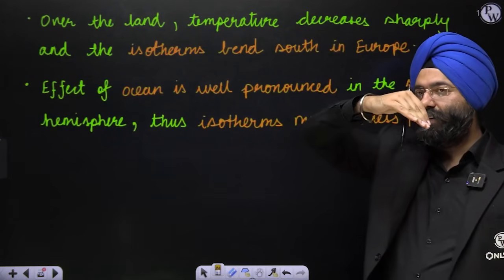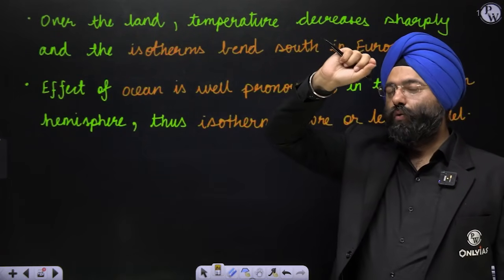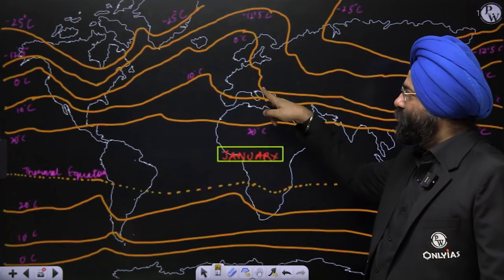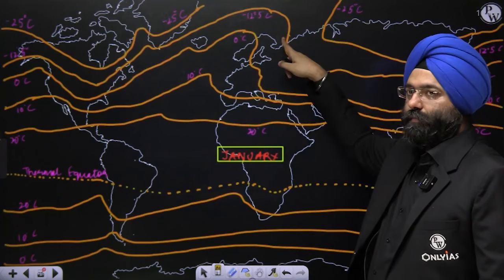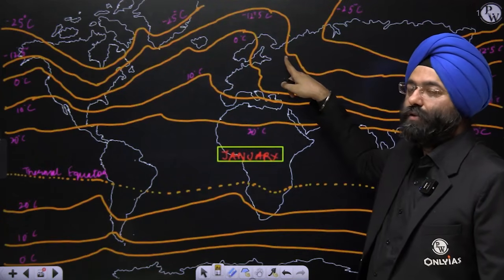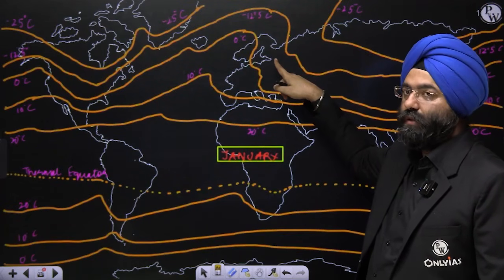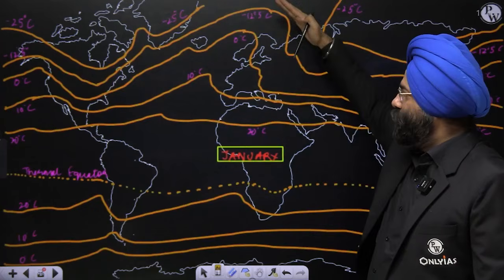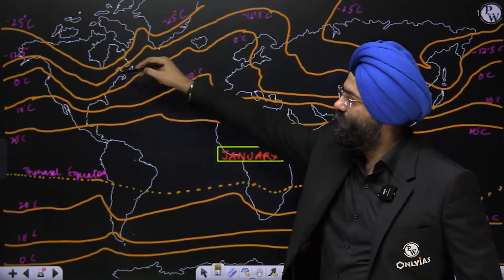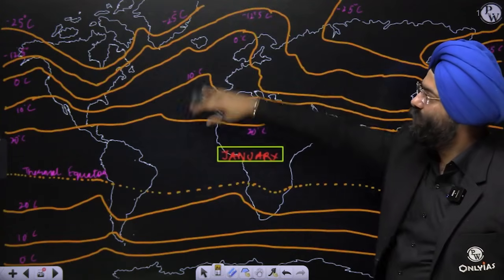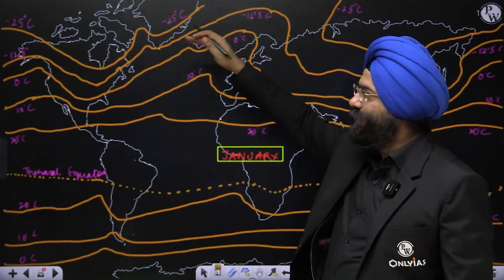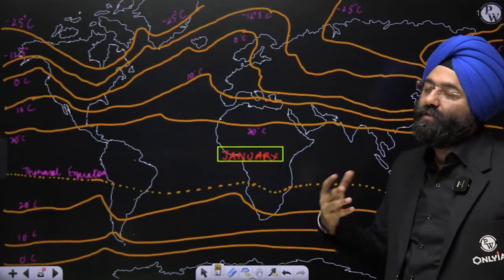As you cross the ocean, immediately it has to bend down because 0 degree will be here, not here. Because the Gulf Stream has made the temperature over here warmer, but over here this is land. This is going to be cold here because it is in the higher latitudes. That is why it has gone down. It moves towards the south in the continental regions, right? Similarly, if you see over here also, and over here it has gone up. Clear? That means the Gulf Stream is diverting the parallel path which would otherwise have been there.